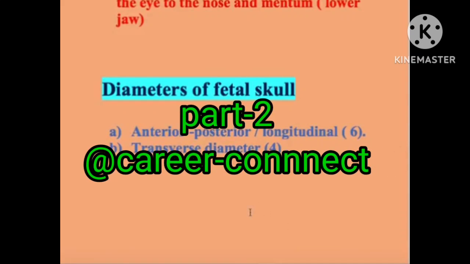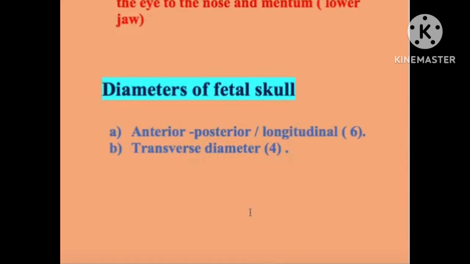Diameters of the fetal skull. In the fetal skull, two types of diameter are present: the anterior posterior or longitudinal diameter and the transverse diameter. The anterior posterior or longitudinal diameter has 6 diameters, and the transverse diameter has 4.